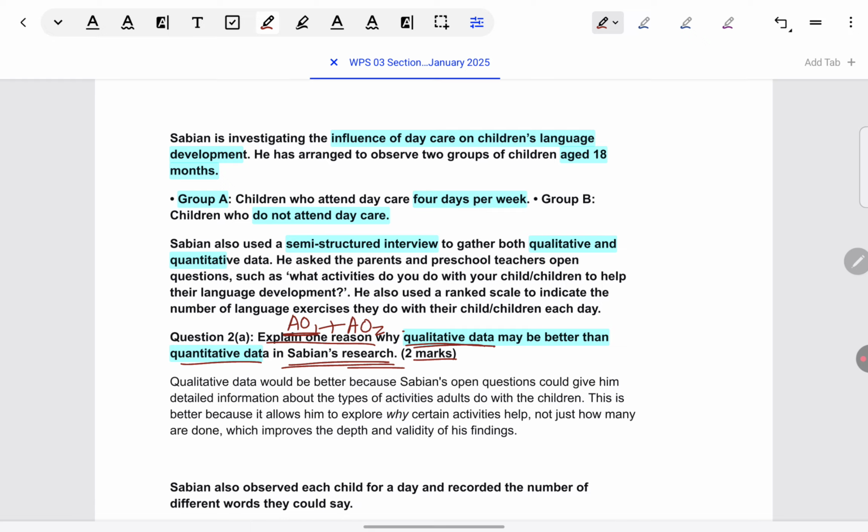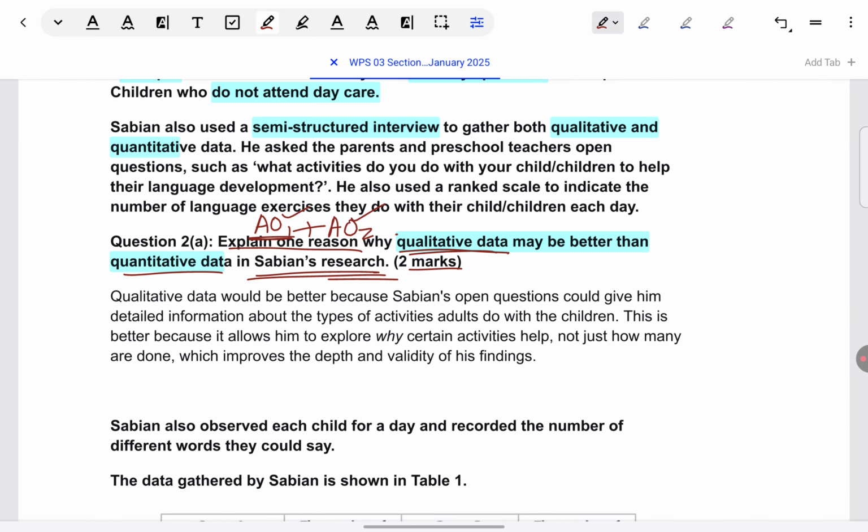Okay, and definitely 2 points you have to give for 2 marks, but I think that's very straightforward here because 1 mark is going into AO1, one is going into AO2. You don't need to think beyond that. Let's see the model answer.